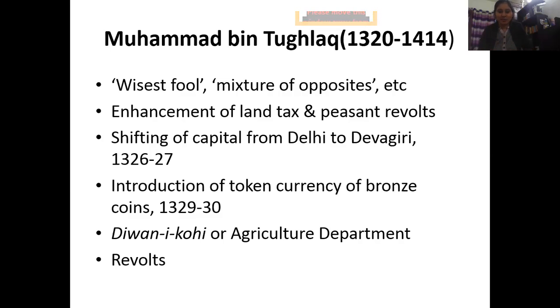One of his experiments was shifting the capital from Delhi to Devagiri towards the south, and that was a very good plan so that he could protect his capital from Mongol invasions. But the thing was that he made the entire city shift from Delhi to Devagiri, and when he realized it was a very wrong and bad plan, that people were suffering way too much and the traders were miserable, he again made the people shift from Devagiri to Delhi.